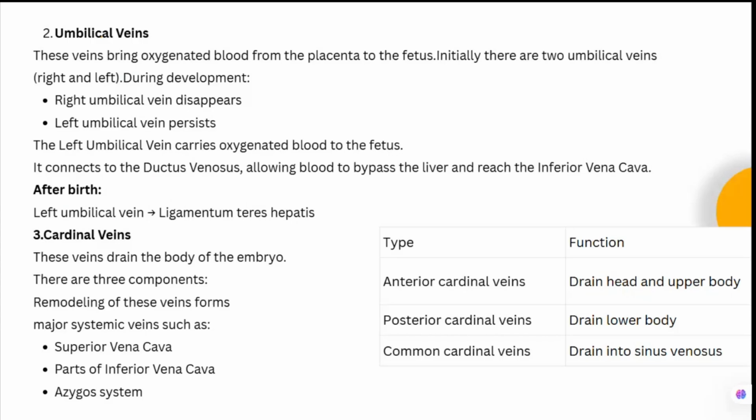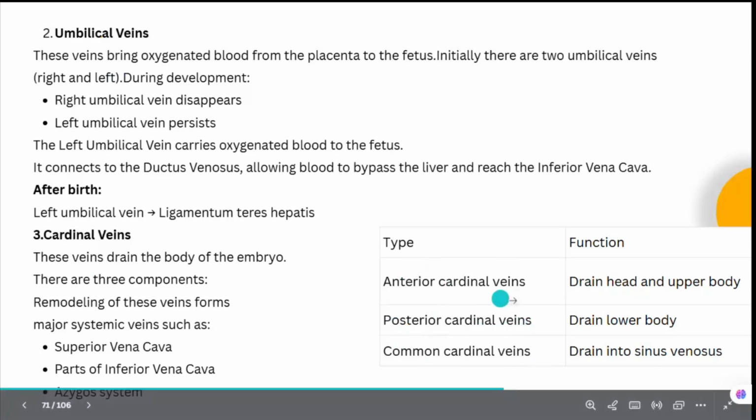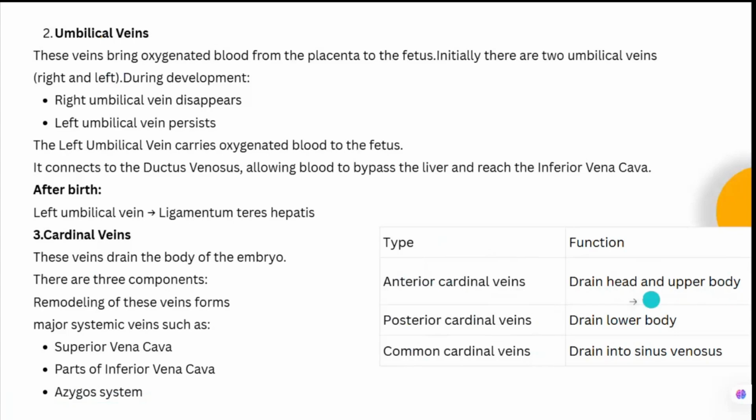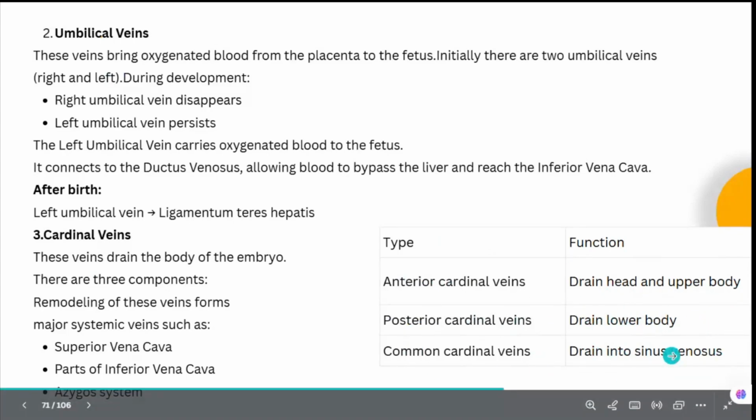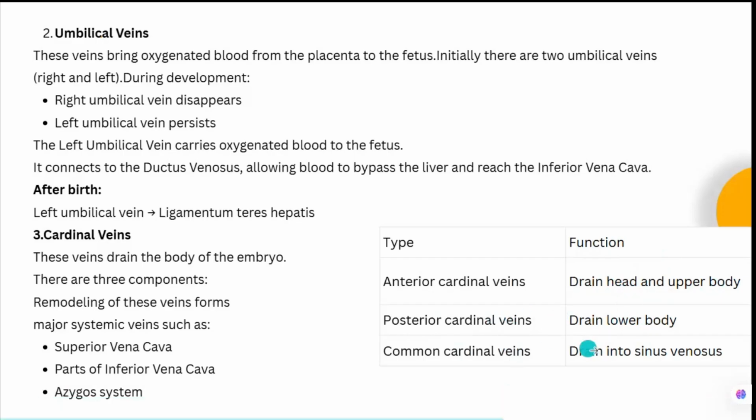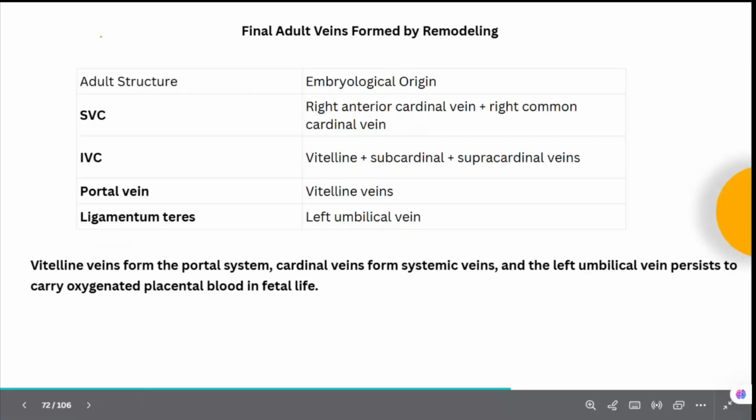These cardinal veins will drain the body of the embryo. There are three components, and remodeling of these veins will form the major systemic veins such as the superior vena cava, part of the IVC, and the azygos system. So what are the three components? The anterior cardinal vein, the posterior cardinal vein, and the common cardinal vein. The anterior cardinal vein will drain the head and the upper part of the body. The posterior cardinal will drain the lower part of the body, and the common cardinal will drain into the sinus venosus. So anterior drains the upper part of the body and the head, and the lower part is from the posterior cardinal. So these are the venous systems.